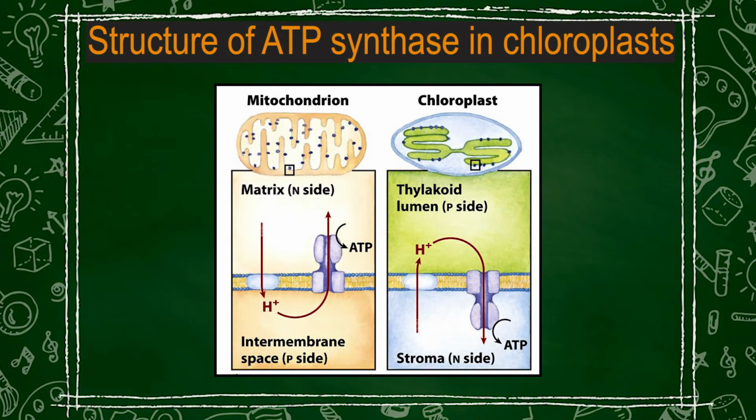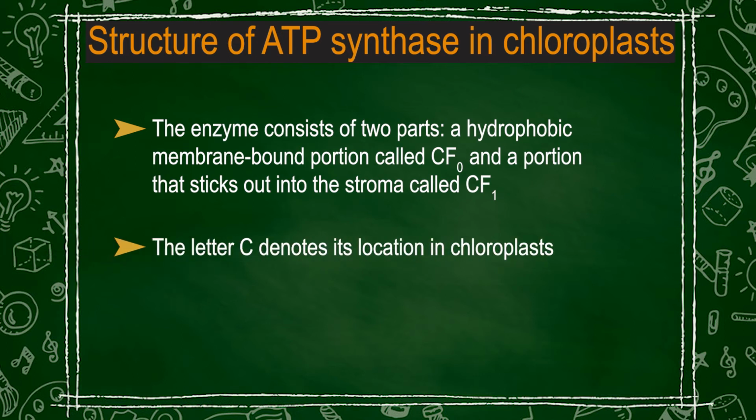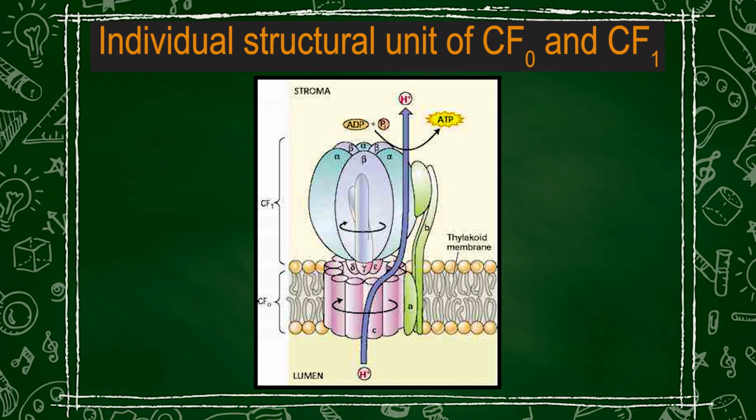Now let's move to the structure of ATP synthase. In chloroplast it resembles very closely the ATP synthase found in mitochondria. It is known as the ATP synthase or CF0-CF1 complex present in chloroplast. The C and F denote its location in chloroplast, whereas the 0 stands for oligomycin sensitive. That is, when it is treated with oligomycin, it inhibits the ATP synthase complex. Let's come to the parts of ATP synthase.